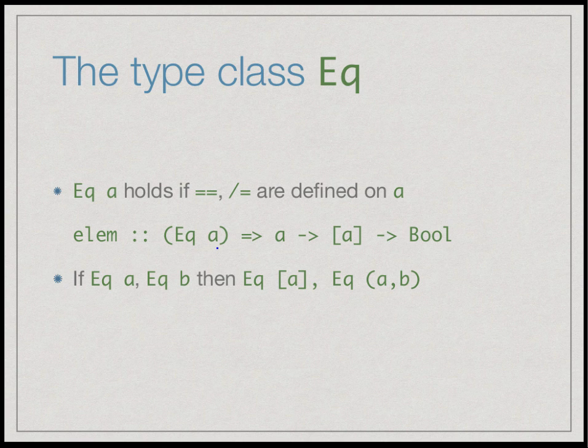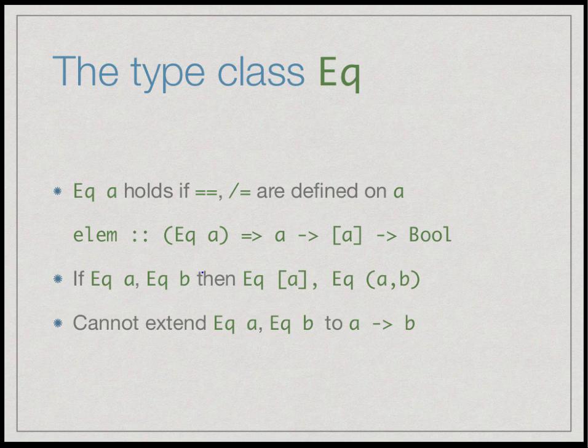So fortunately, all the built-in types in Haskell, starting with integers, floats, char, bool, etc., all support equality. And if we have a list of values, each of which can compare to equality, we can compare the list for equality element by element. We can compare tuples element by element and so on. So we can extend EQ from the underlying type to structured types.